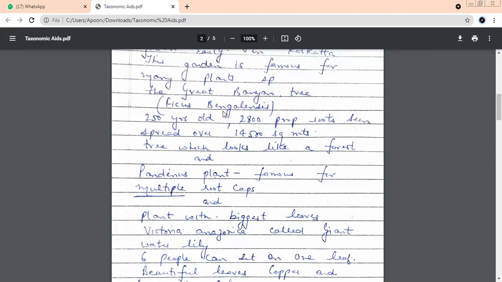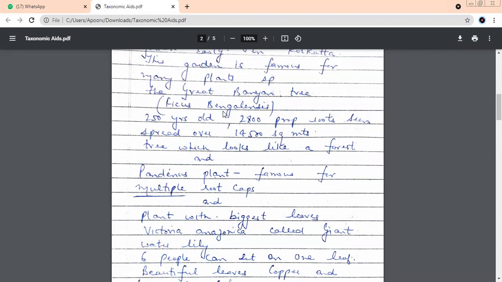Recently it was in the news that the main bark was cut because it got infected. The oldest tree, beta, its bark was removed so that the infection does not spread onto the other trees. So the prop root trees are still surviving. It looks like a mini jungle. It's actually one single banyan tree.